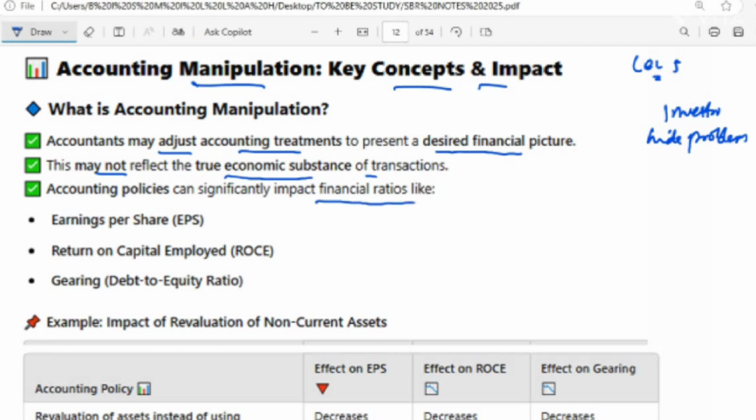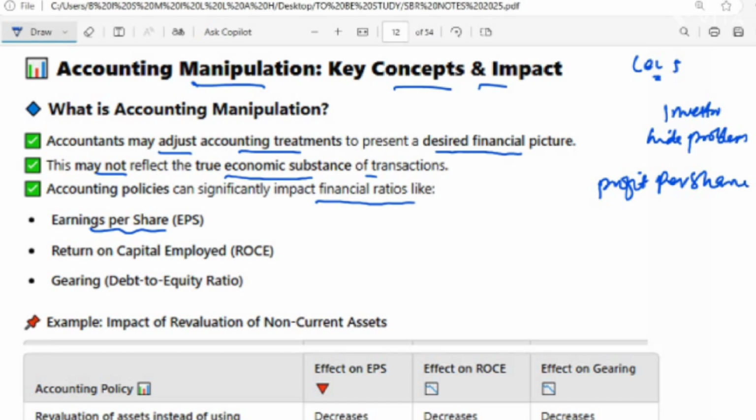Now let's talk about the key financial metrics that are affected, that is earnings per share, EPS. By EPS, we mean a metric that measures the profit per share of the stock. So how much money each shareholder gets, that is what EPS shows you. Now, with manipulation, companies might hide expenses.